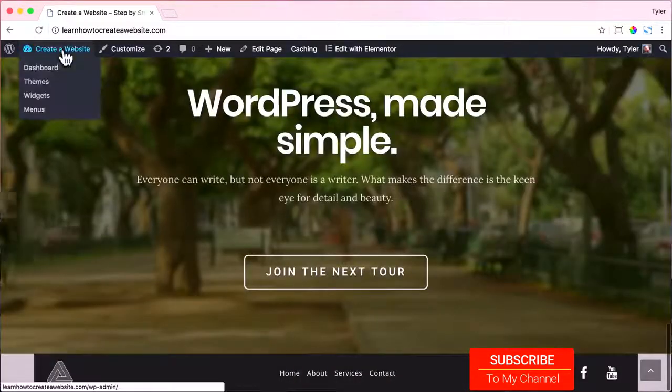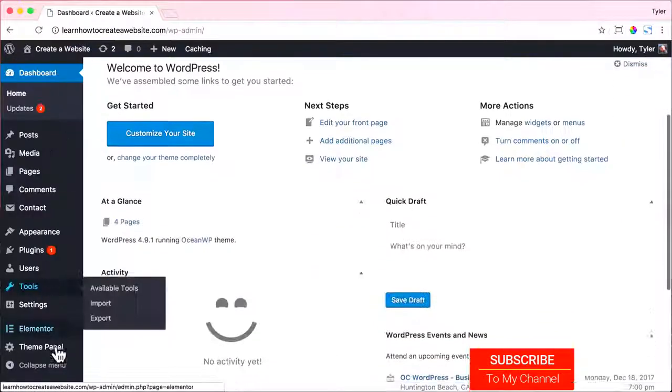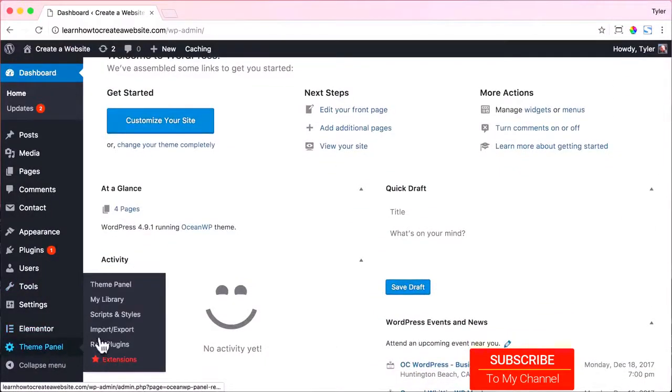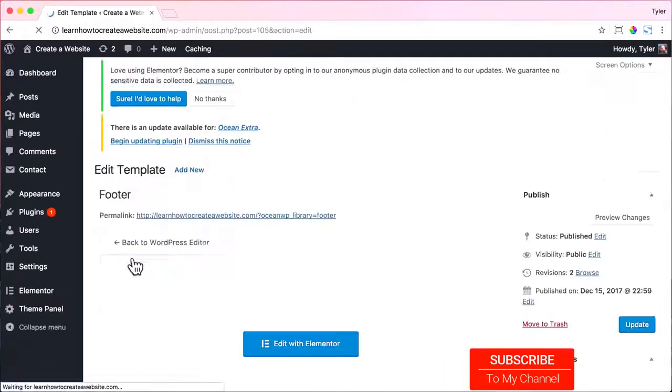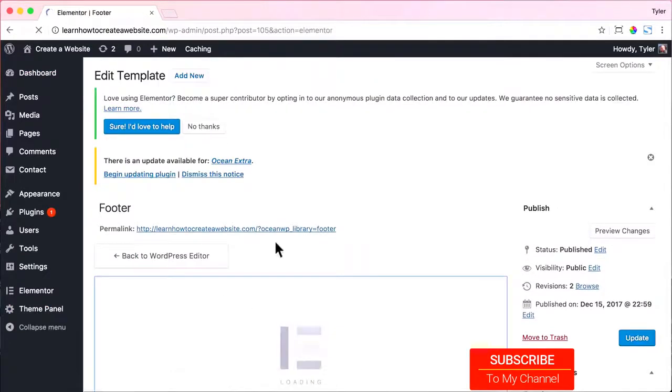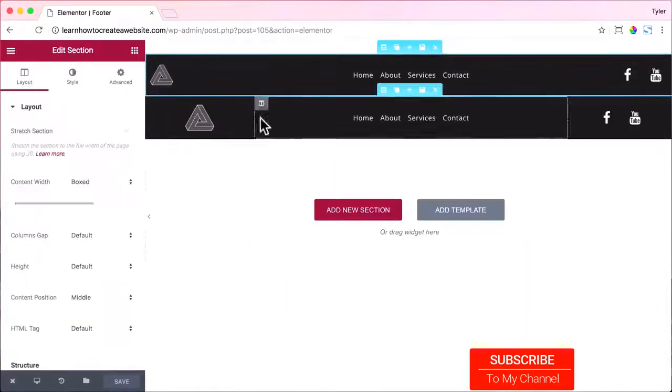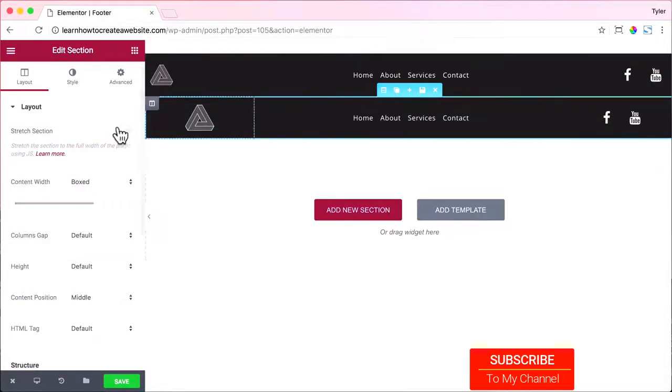And let's go back to our dashboard and then go to Theme Panel, My Library, and click on Footer and Edit with Elementor. Let's click on the top section first, and boxed is fine right here. But where it says stretch section, let's click on yes, and let's click on the second section and also press yes. All right, that should solve the issue where it doesn't stretch out all the way.